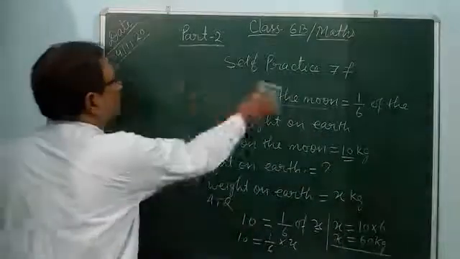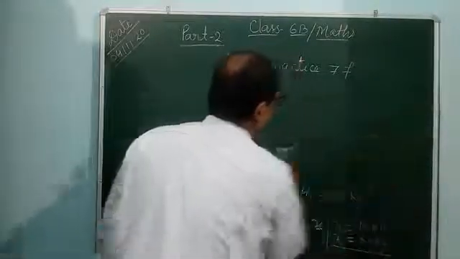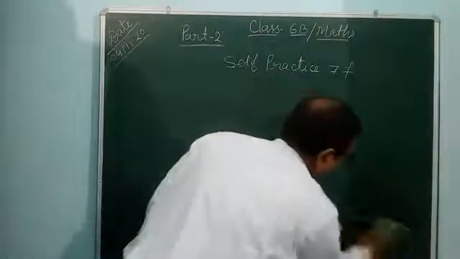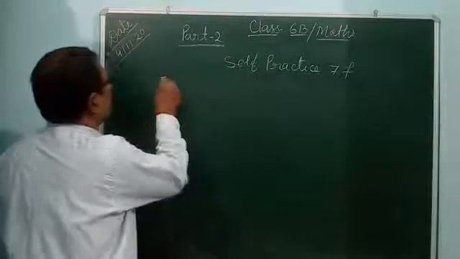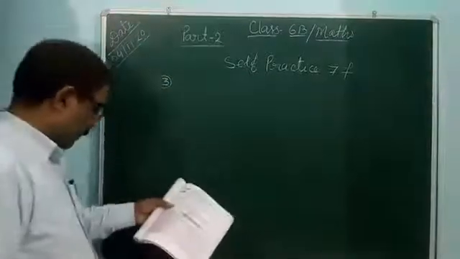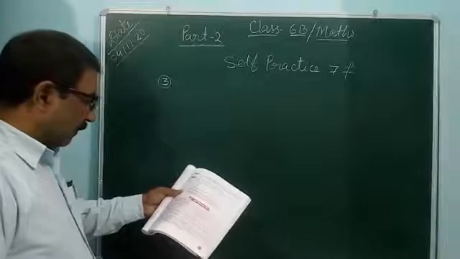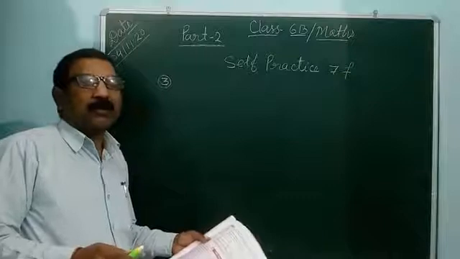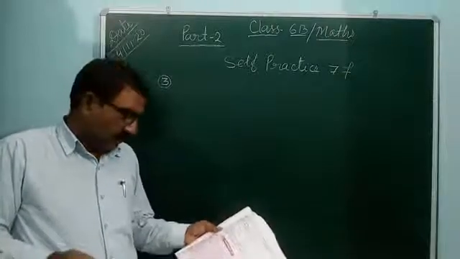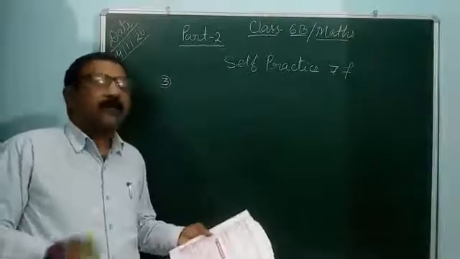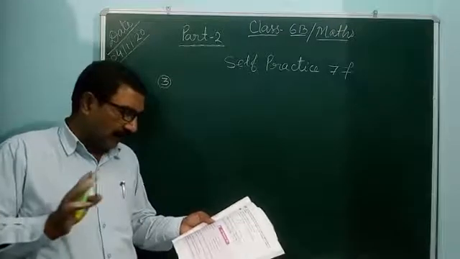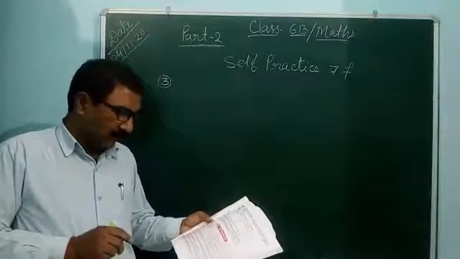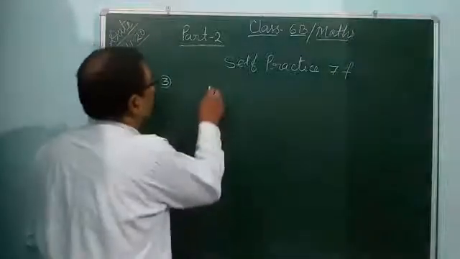Problem number third. The perimeter of a regular pentagon is 35. Regular pentagon means all sides are equal. Pentagon means the symmetrical figure having 5 equal sides. It is called a pentagon. So the perimeter of a regular pentagon is 35 centimeter. It is given.